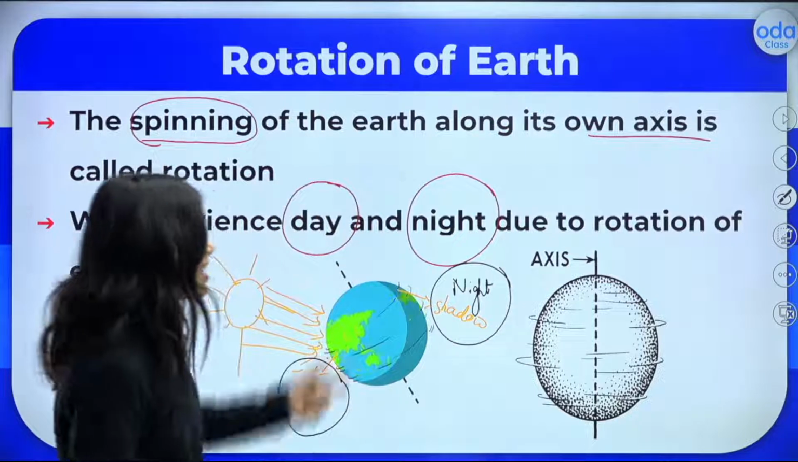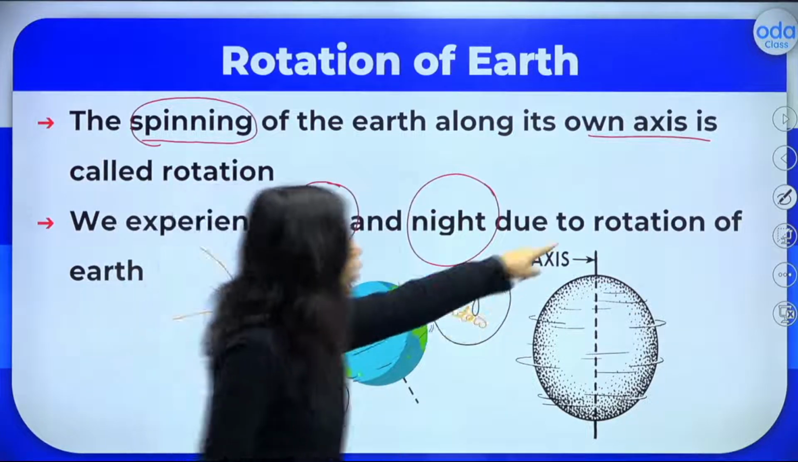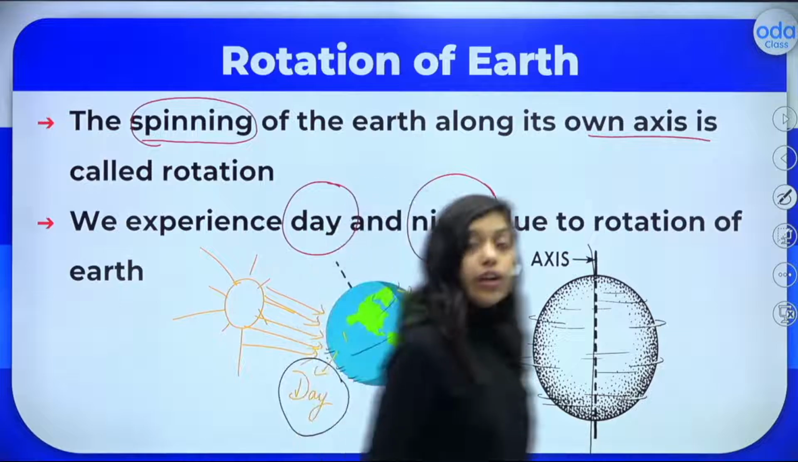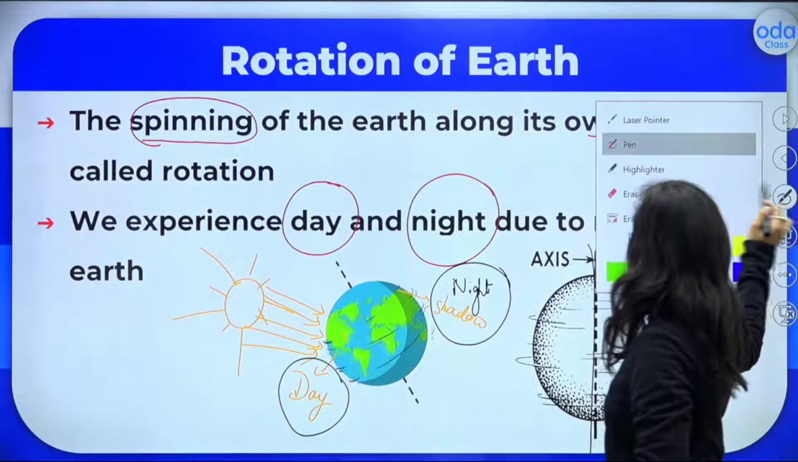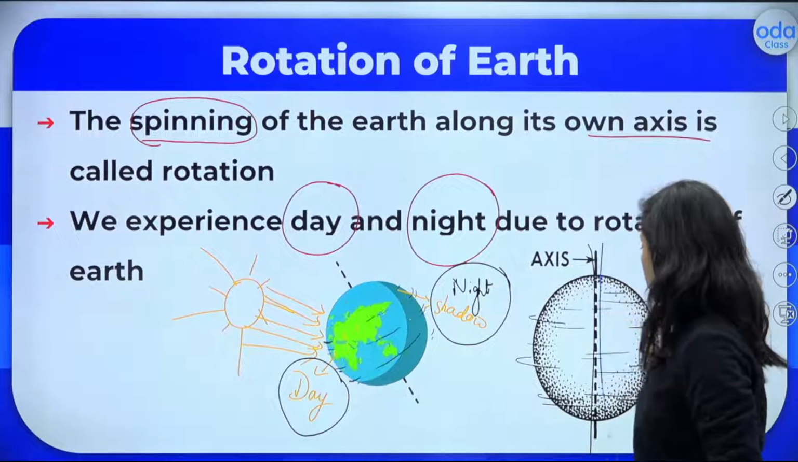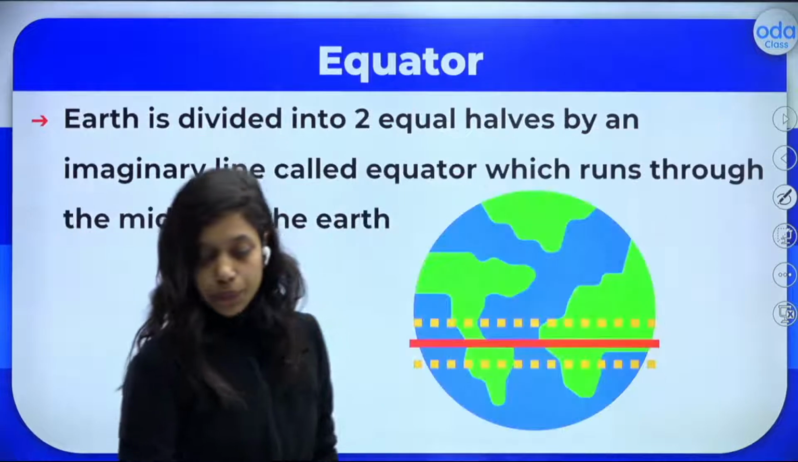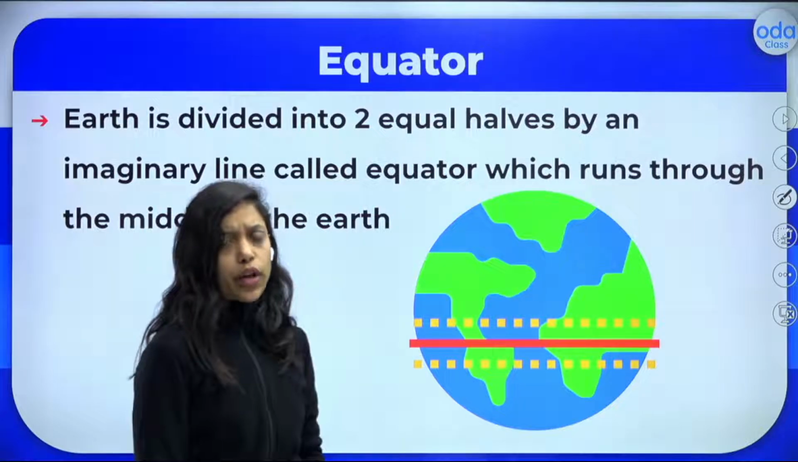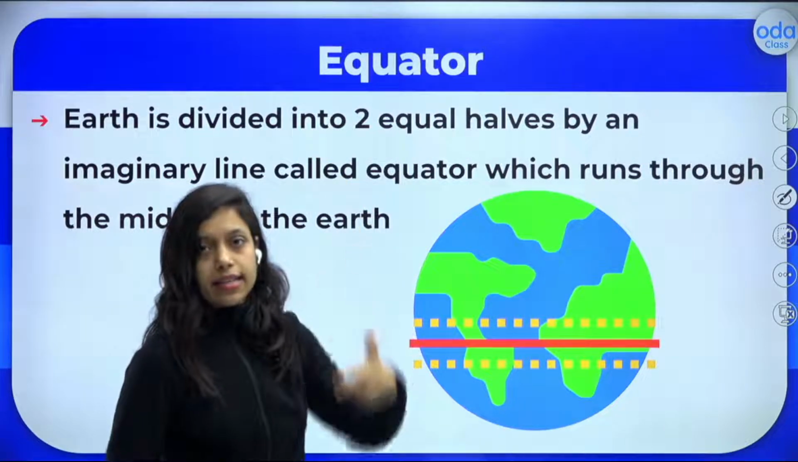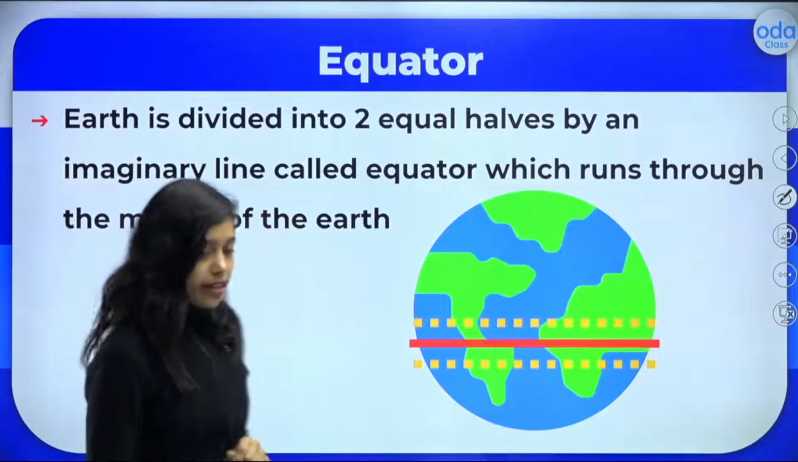Yes, the earth will rotate around its own axis, and that is called rotation of the earth. I hope it is clear to all of you now. That's great. So now, what is the equator then? The rotation takes place on the axis, right? But what is this equator?